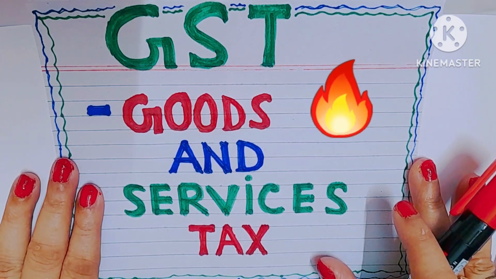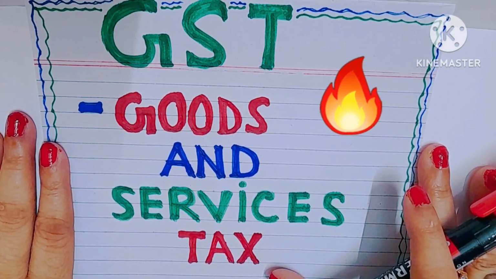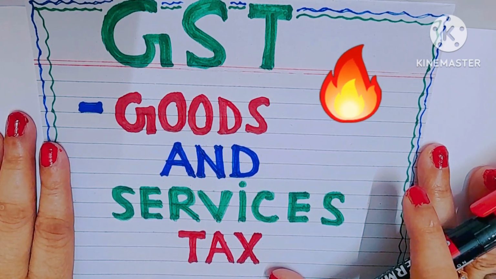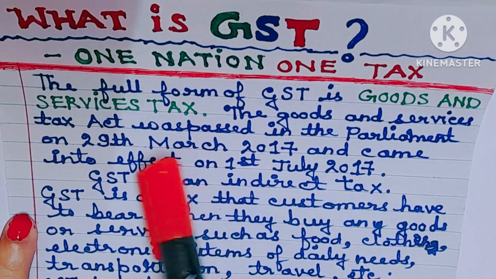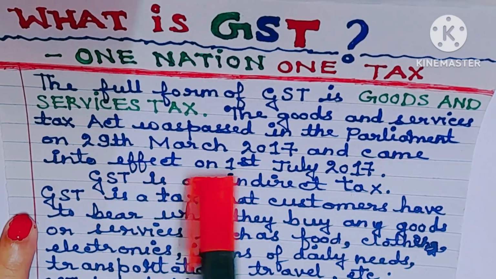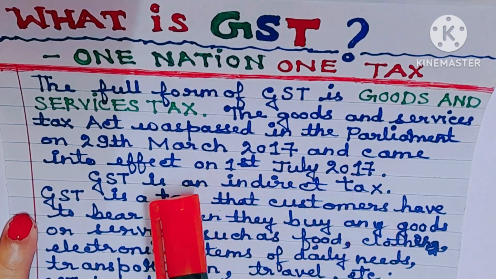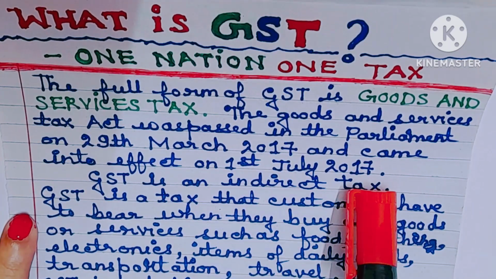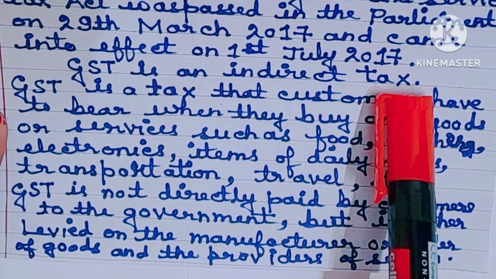Now what is the full form of GST? The full form of GST is Goods and Services Tax. The Goods and Services Act was passed in the Parliament on 29th March 2017 and came into effect on 1st July 2017. GST is an indirect tax.